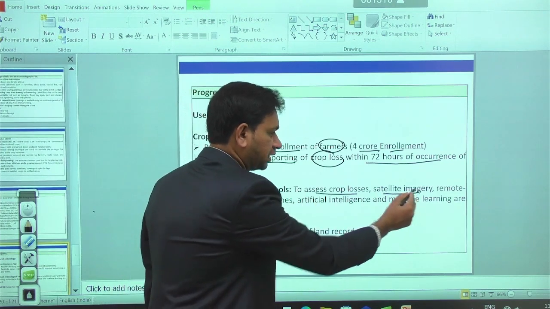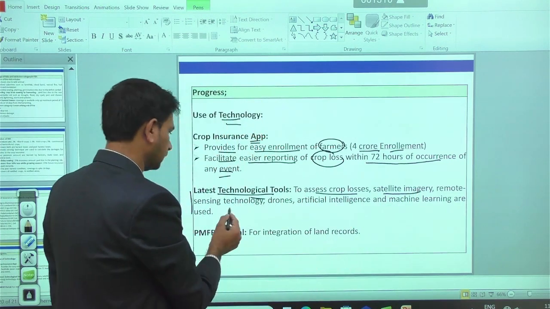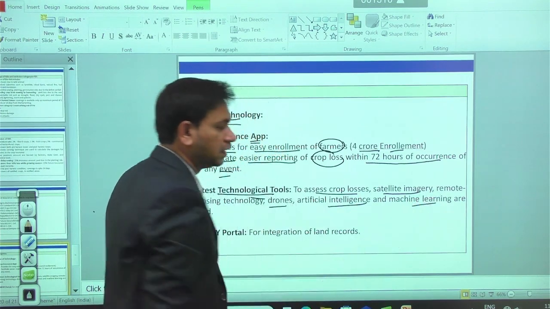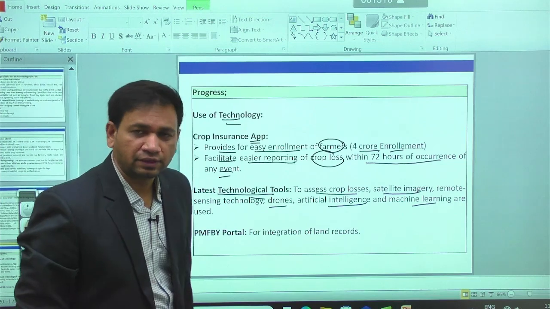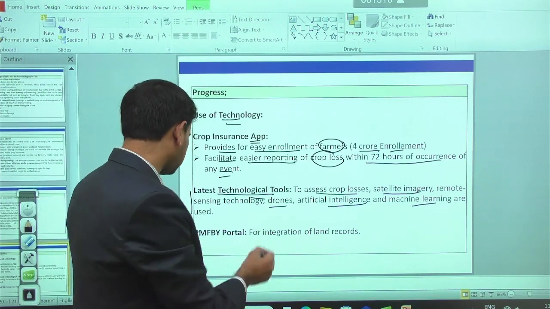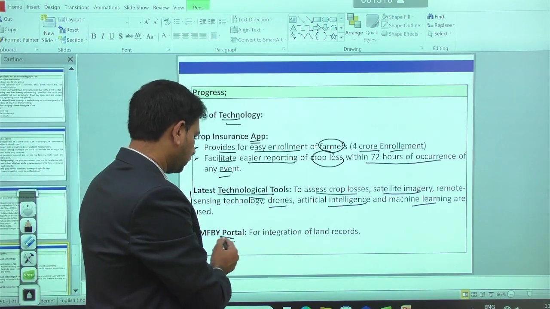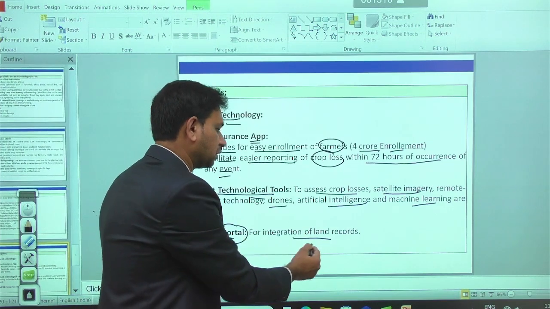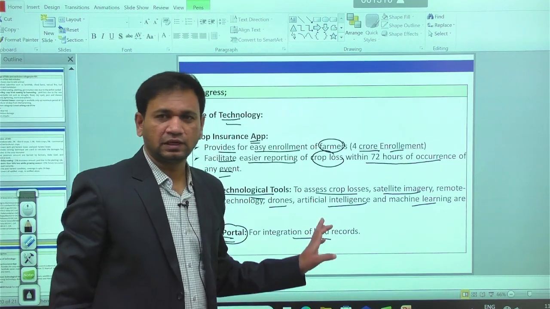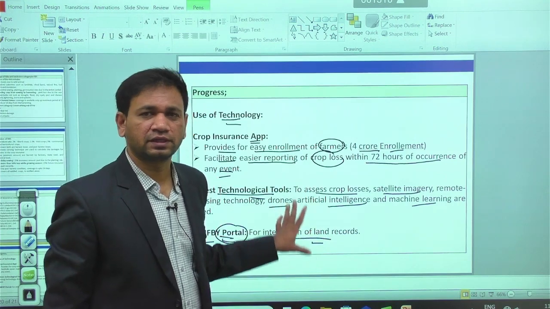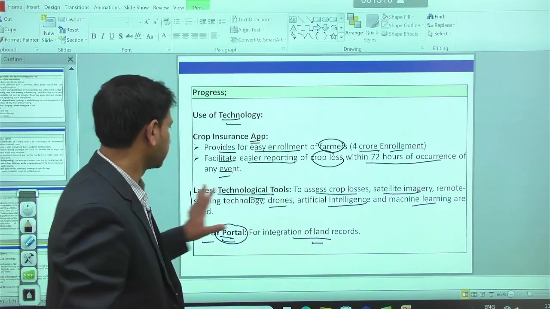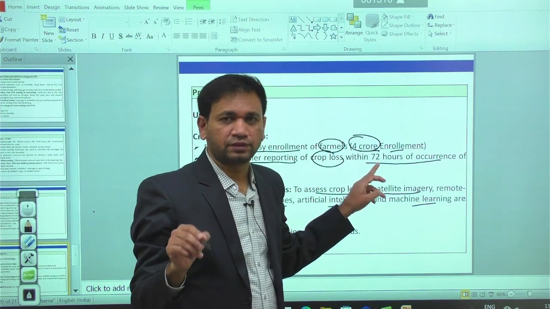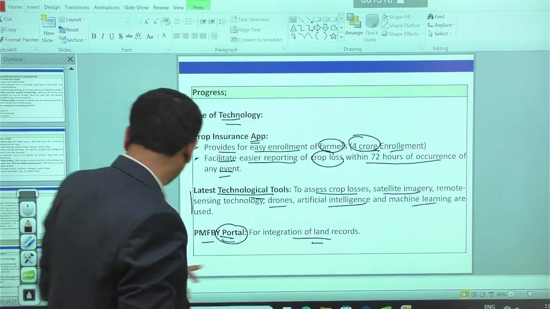In these cases, we are using the latest technological tools to analyze the damages and assess the crop losses: satellite imagery like remote sensing, then drones, artificial intelligence, and machine learning technology to analyze the damages in the crop canopy. Apart from the application, we have the Pradhan Mantri Fasal Bima Yojana as a separate website for the integration of land records. These are some of the progress we made in the case of the Fasal Bima Yojana. These are the registered farmers we have in the case of crop insurance.